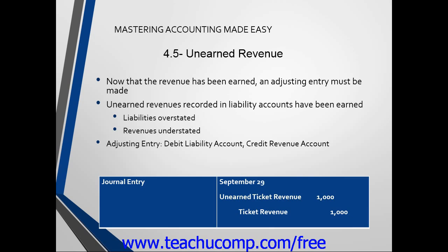For our adjusting entry, we would need to debit the liability account and credit the revenue account. If the game happened on September 29th, we would say that our journal entry says September 29th with unearned ticket revenue debited $1,000 and ticket revenue credited $1,000.